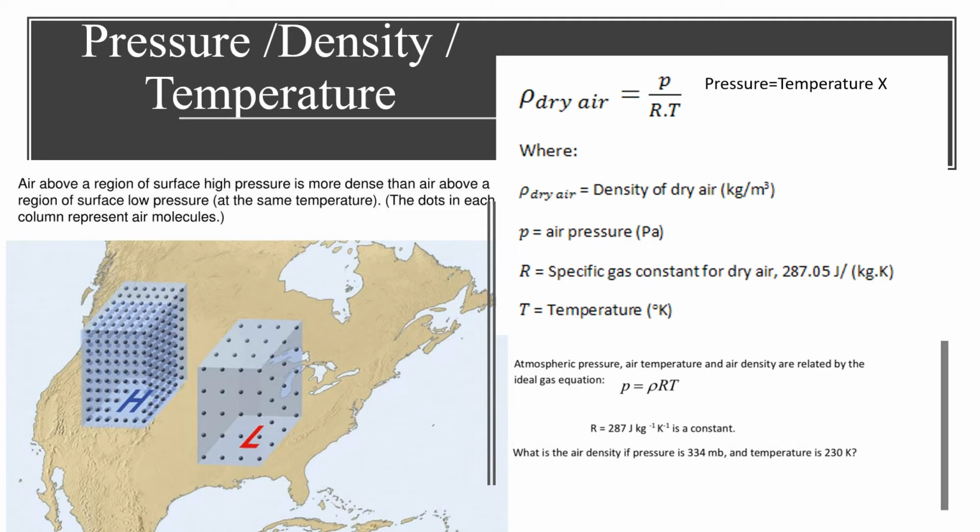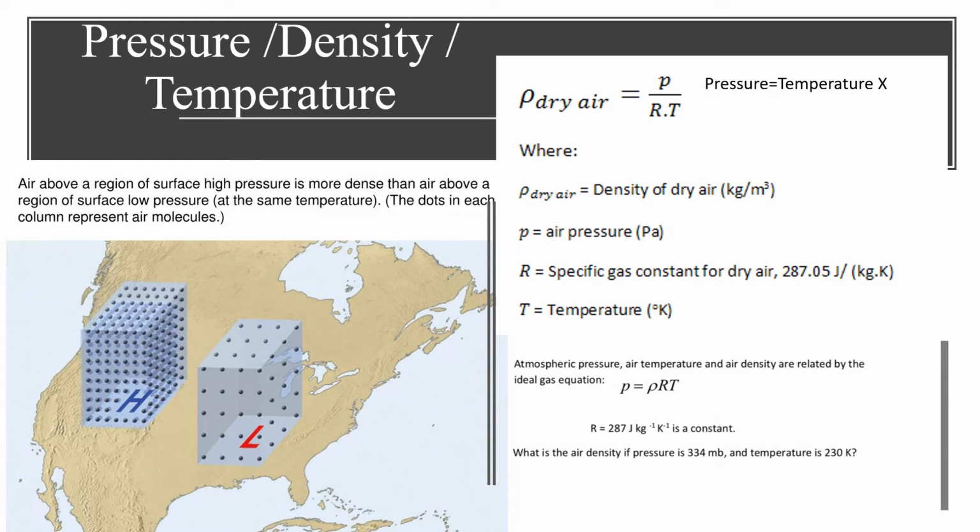Assuming temperature is constant, pressure will increase as density increases. This expression says that the pressure of the gas is proportional to its density as long as its temperature does not change. If the temperature of a gas, such as air, is held constant, as pressure increases, the density will increase. As the pressure decreases, the density will also decrease.